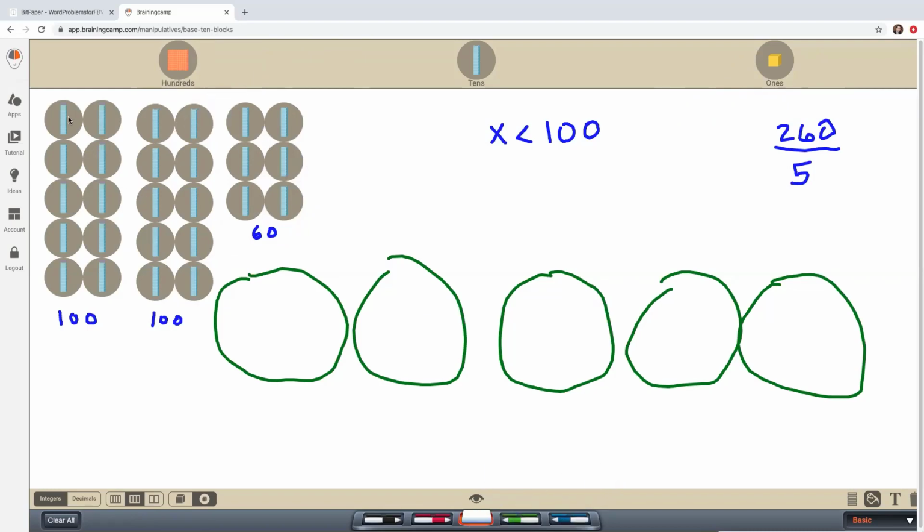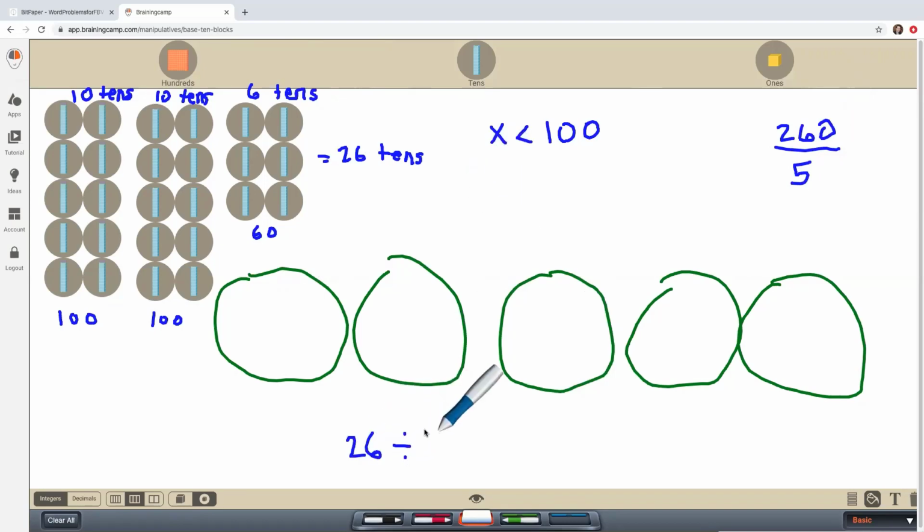All right, so this is my value of all of these tens, but I also know that I have 10 tens here, 10 tens here, and 6 tens here. So what I have all together is 26 tens. So in order to know how many I need to put in each group, I want to think, what's 26 divided by 5 about? I'll write that down here.